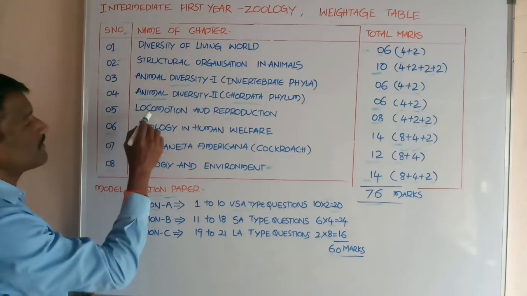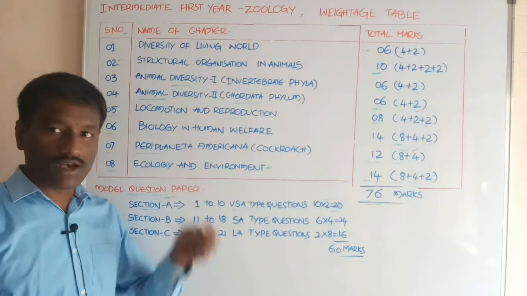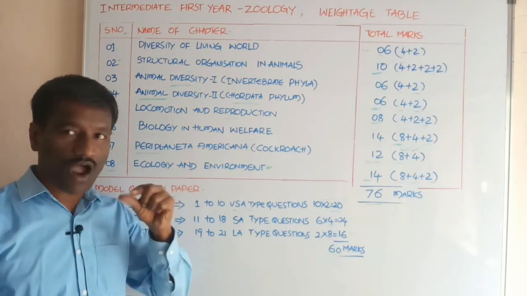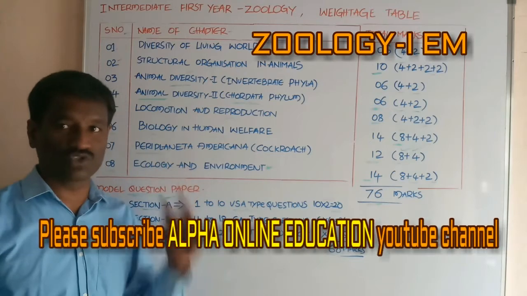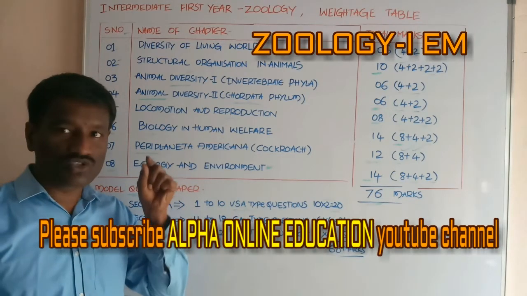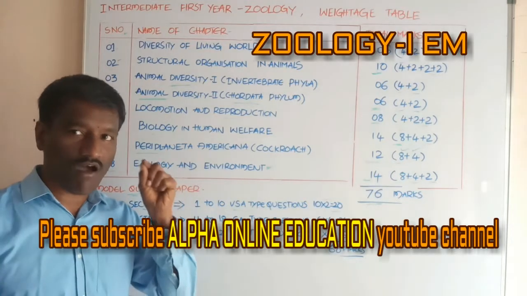Next, fifth chapter, locomotion and reproduction. Since the locomotion and reproduction here are not in all animals, only in the protozoans. Protozoans are single cell animals, single cell organisms.